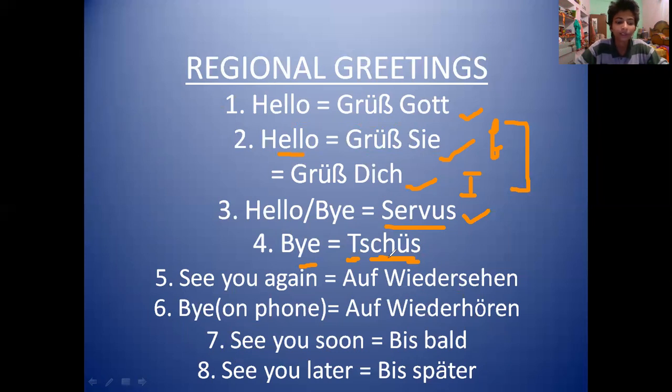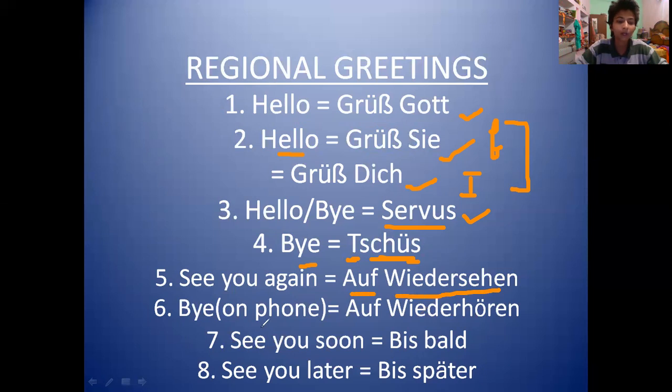You will also find tschüss with a different spelling, that is double S at the end, just as sometimes we use bye with double E at the end. Some people also use ciao to say bye, but it came from Italian language, so we won't be considering it much. Then comes see you again. See you again is said as auf Wiedersehen in German.